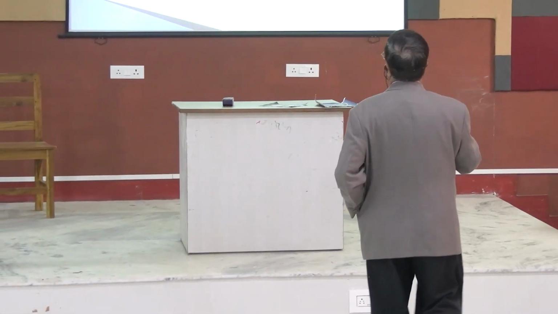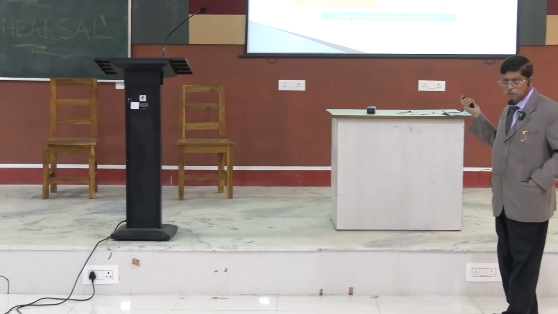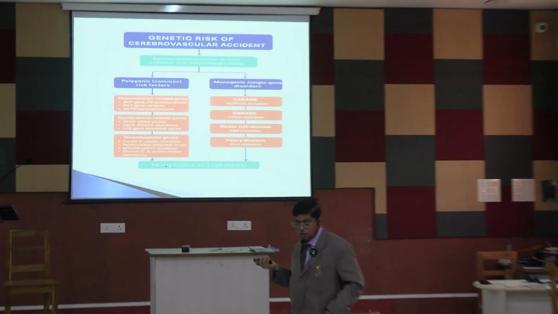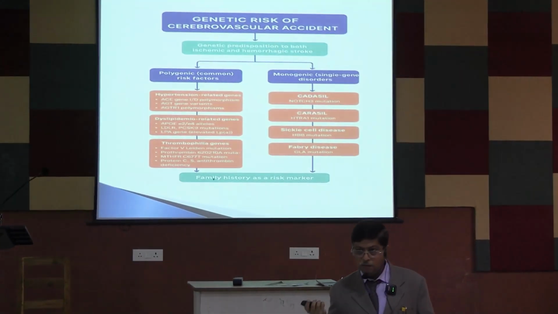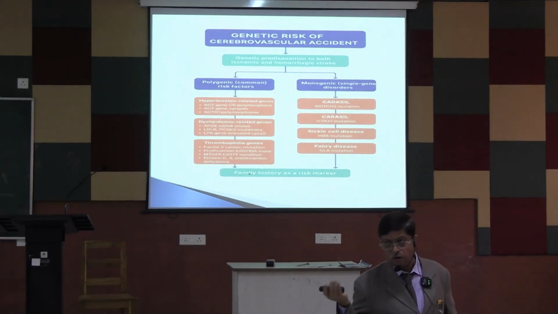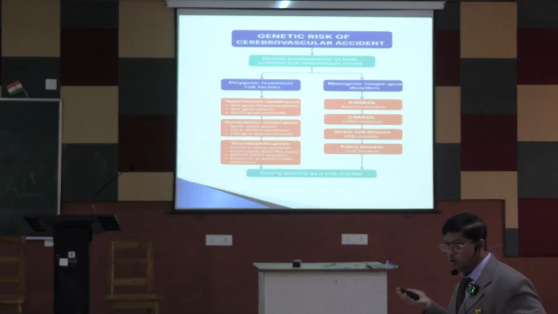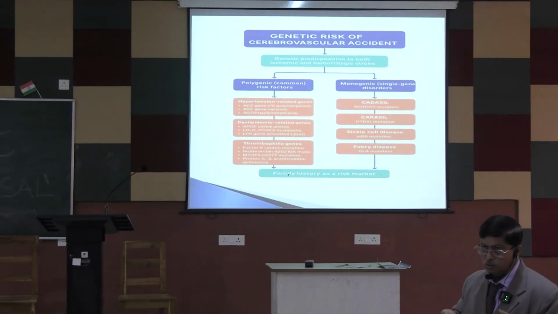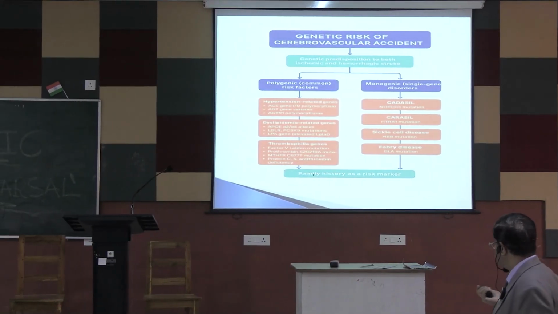CADASIL is a genetic condition that predisposes to stroke, and there is familial hypercholesterolemia. There are genes for dyslipidemias, and genes for hypertension, such as ACE-related genes. So there are genes for ACE, genes for thrombosis, genes for CADASIL, all causing early stroke. When we discuss stroke at an early age, we can discuss the genetic predispositions more.